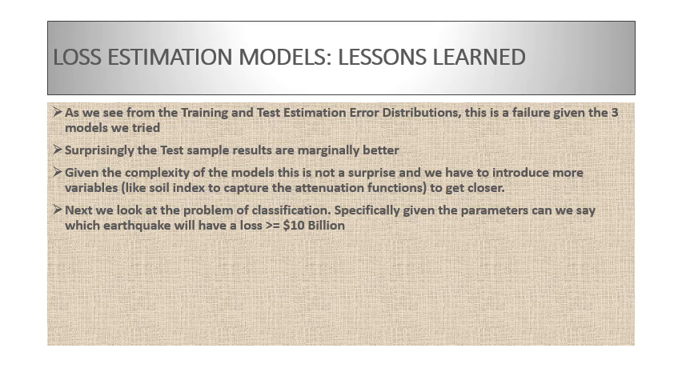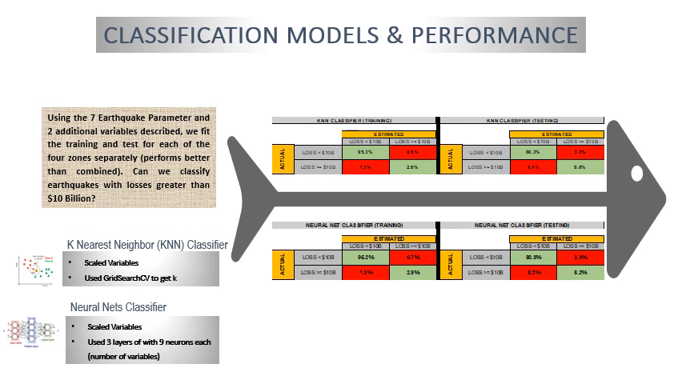Next, we look at problem classification. Specifically, given the parameters, can we say which earthquake will have a loss bigger than or equal to $10 billion? We use two models for this, the k nearest neighbor classifier and the neural nets classifier. Here, it's not a complete catastrophe.